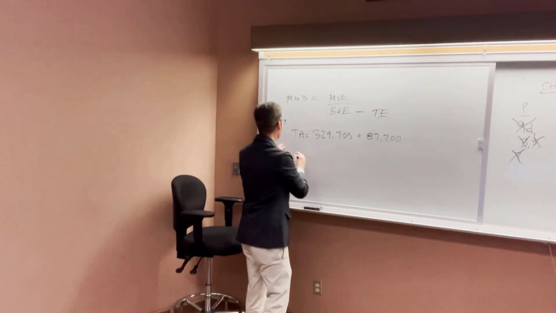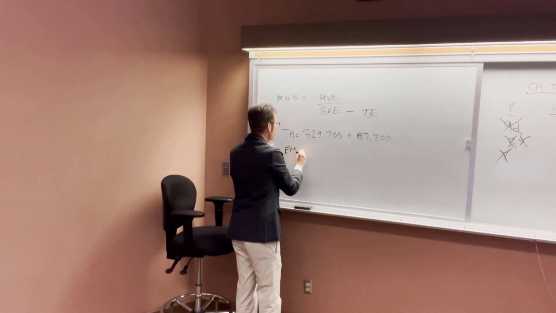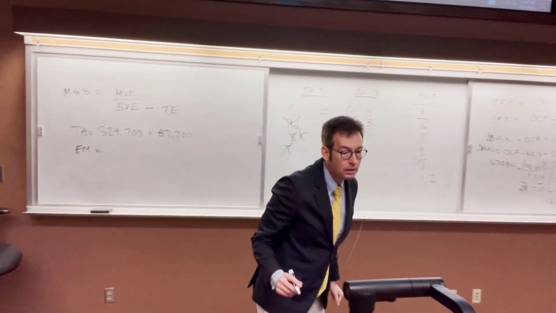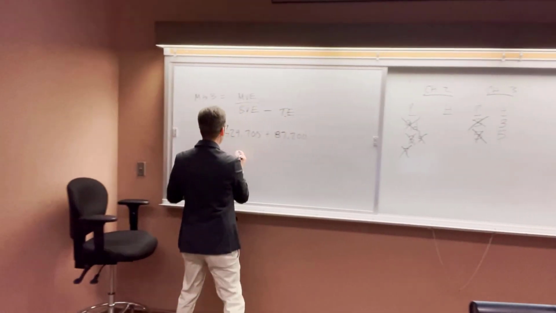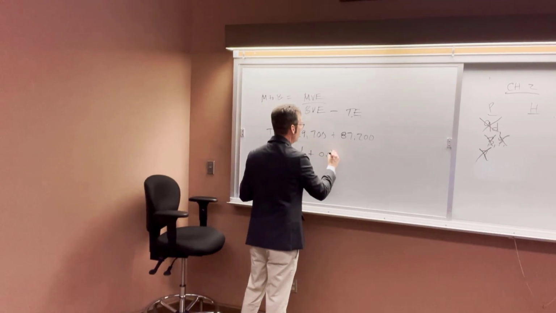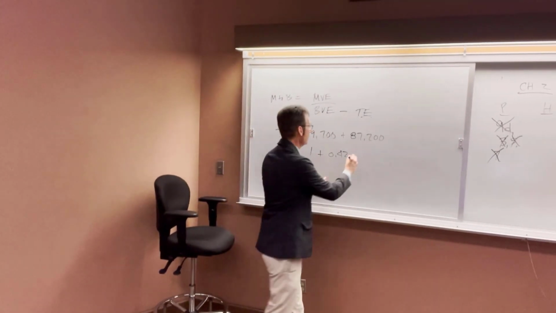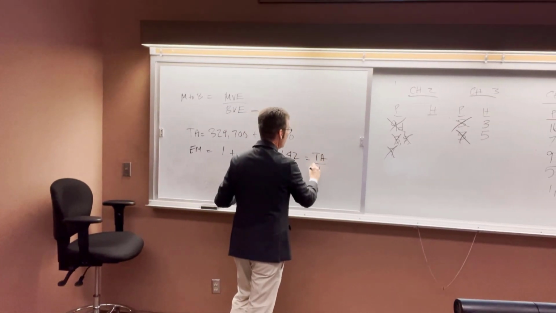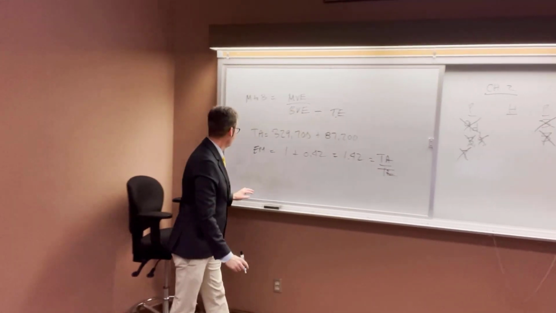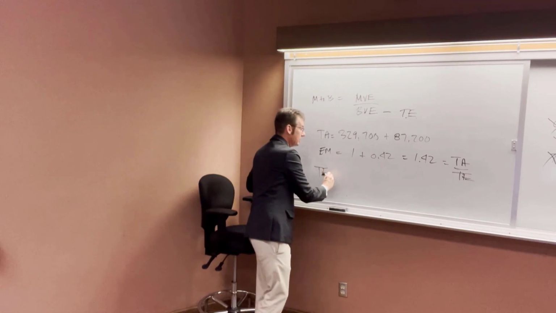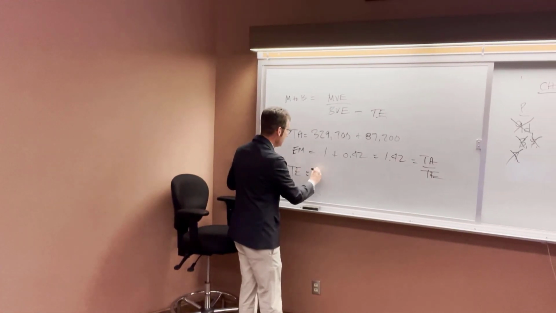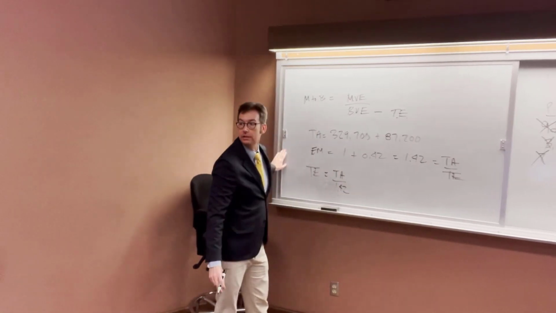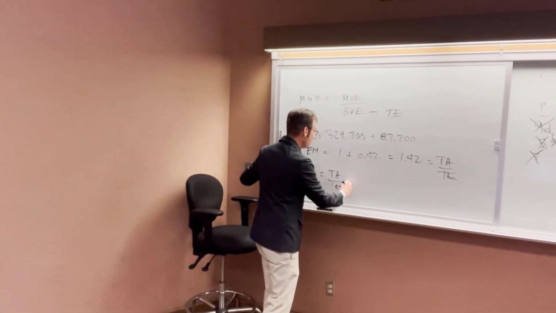Now, they tell us also that the debt to equity ratio is 0.42. And so the equity multiplier is just 1 plus 0.42. That's equal to 1.42, and that is total assets over total equity. And so if I want to know how much the total equity is, all I have to do is take the total assets divided by 1.42. Does that make sense?